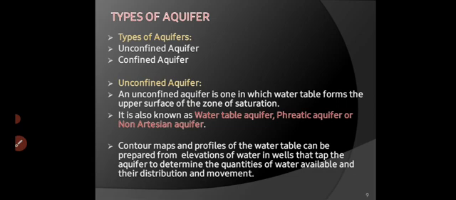Now, contour maps and profiles of the water table can be prepared. How will we find out whether, here on the ground, there is an unconfined aquifer or a confined aquifer? For that, we use a contour map of the groundwater table prepared from elevations of water in the wells that tap the aquifer, to determine the quantity of water available and its distribution and movement.